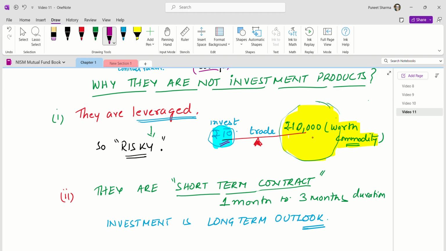Now you will ask me, why does this become risky? I am just putting in 10 rupees and buying a commodity worth 10,000 rupees. It is so profitable. If the price goes up, I make money. My question is, suppose this commodity falls by 1%, the market price, after you have gone into the contract and bought 10,000 rupees worth of commodity at 10 rupees. It falls by 1%. So 1% of this is 100 rupees. All your capital which you had kept got eroded.